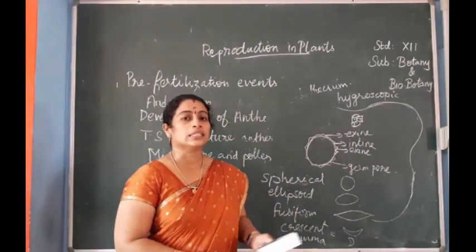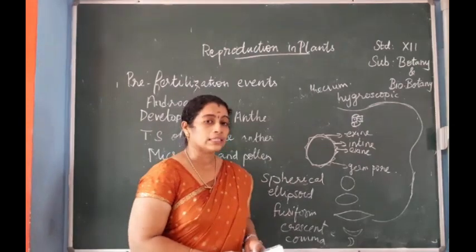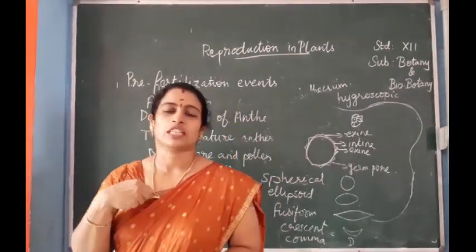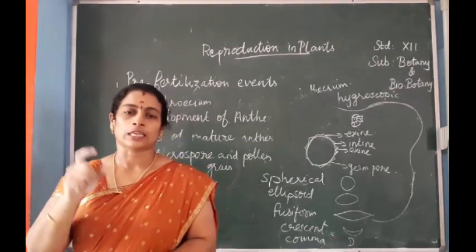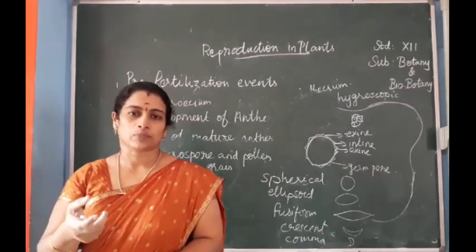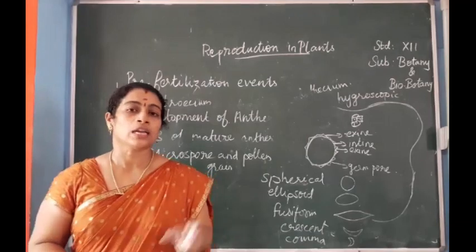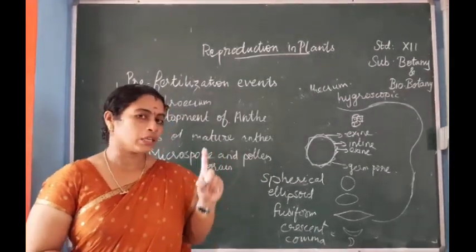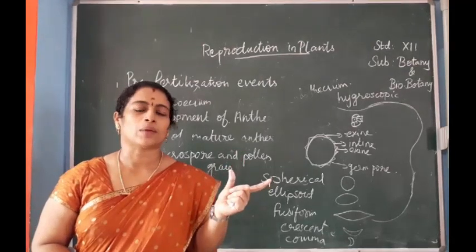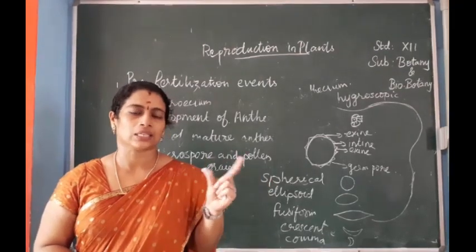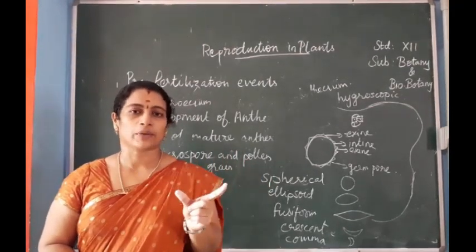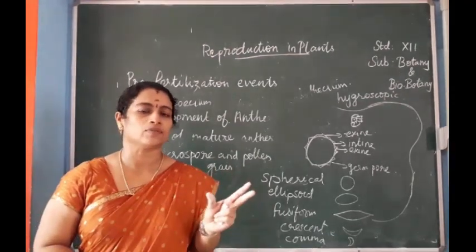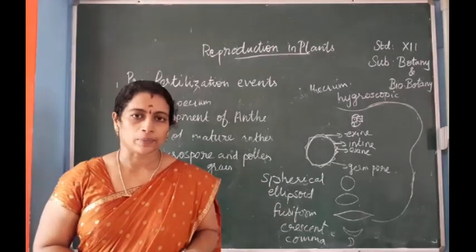Then coming to the size of the pollen grains, the size may range from 10 micrometers to 100 micrometers. Myosotis is an example of pollen which is small, that is 10 micrometers. The bigger ones belong to families like Cucurbitaceae, Nyctaginaceae, etc., which are about 100 micrometers. So the range of the pollen grains will be between 10 to 100 micrometers.